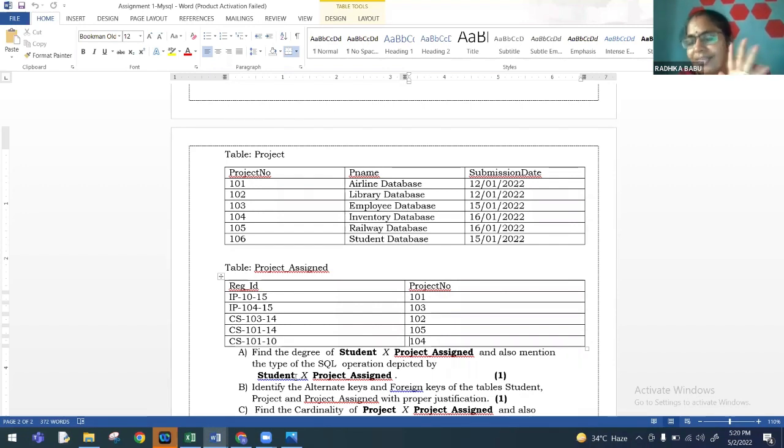So this assignment is just not for solving for us. It is not like that. How do we frame the question? So this is just a way of framing the question. Now this is for half a mark. And also mention the type of the SQL operation depicted by this particular thing is Cartesian product. So how can we have the marking scheme defined here? The first half of the question is half a mark. The second half of the question is another half a mark.